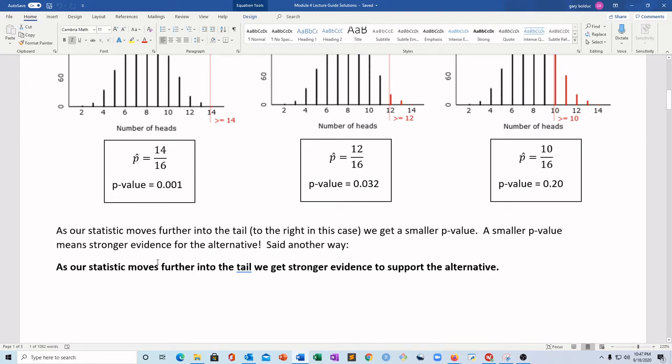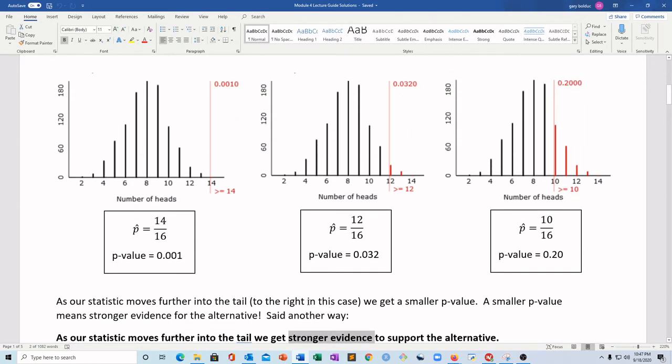As our statistic moves further into the tail, so if my statistic starts moving further into the tail out here, we get stronger evidence to support the alternative. Further into the tail, stronger evidence to support the alternative. And that should make sense, right?